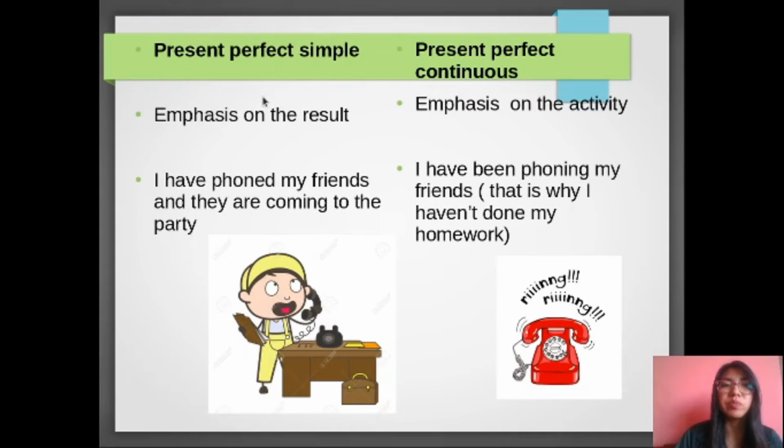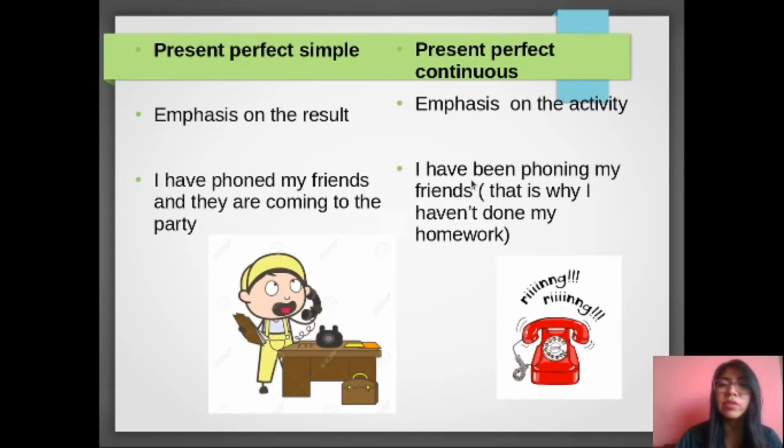Present perfect simple. We are going to use present perfect simple when you are going to emphasize the result, and present perfect continuous you are going to use in order to emphasize the activity. Pay attention to the examples. I have found my friends and they are coming to the party. In this case, I am going to emphasize the result. I did that action, but I am emphasizing the result. That is my result. They are coming to the party.